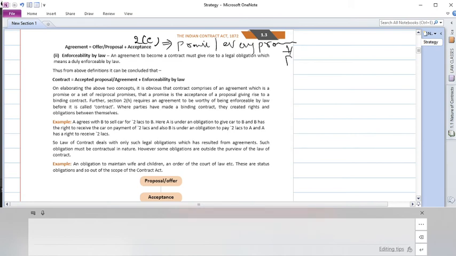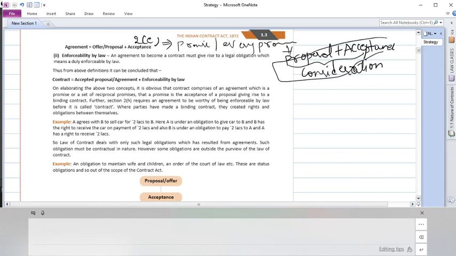A promise is a proposal plus acceptance. In terms of formula, they have given that agreement is a proposal plus acceptance. But you should always remember along with this, there should be a consideration for both the parties. That is what makes it a complete agreement. Done with understanding what an agreement is? Fine. All right.